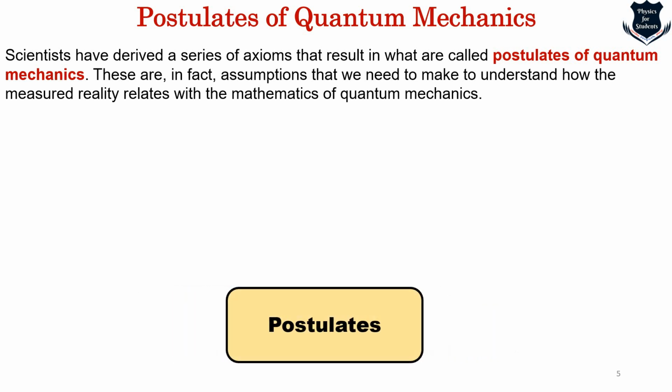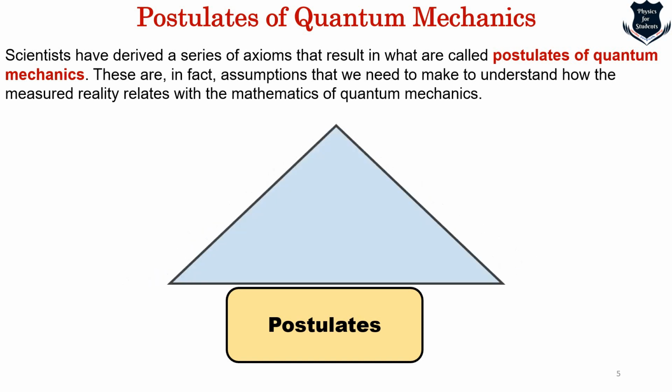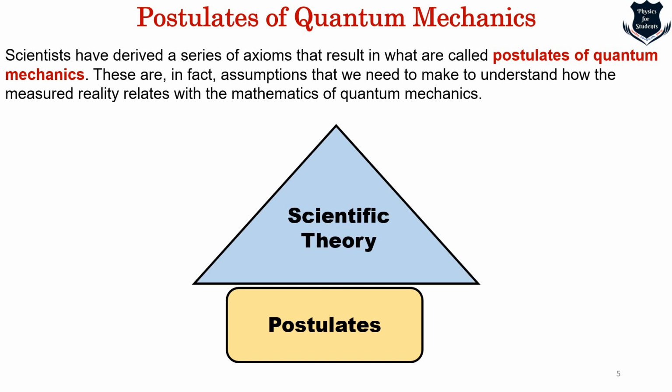So here is a figurative kind of illustration. The postulates lie right at the base of any scientific theory, and a scientific theory is built on those postulates. These postulates are basically fundamental assumptions and certain principles. But in the case of quantum mechanics, you will see these fundamental principles and assumptions are something very weird. Let us look into the next part of our video.